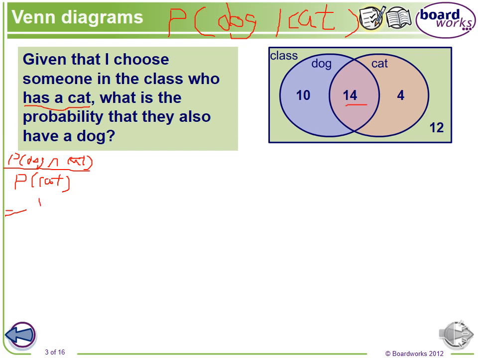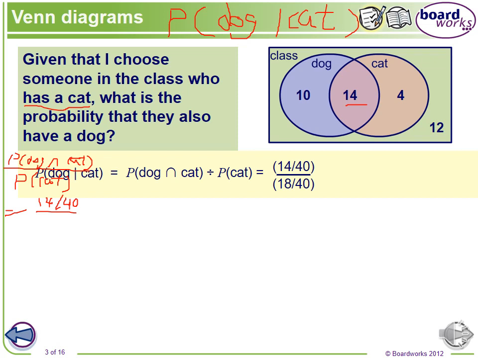So 14 out of the total. How many people in total? It's 40, right? So 40 students in total. And divided by the probability of cat. How many cats do we have? We have 14 add 4 students who have a cat. It's not only 4, because these 4 students only have a cat. These 14 have both a dog and a cat, so they also have a cat, right? So 14 add 4 equals 18, divided by 40.